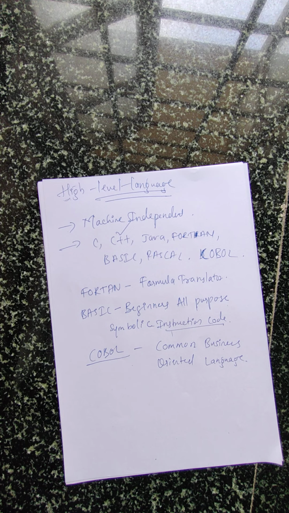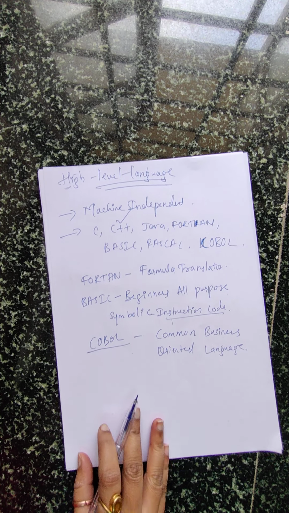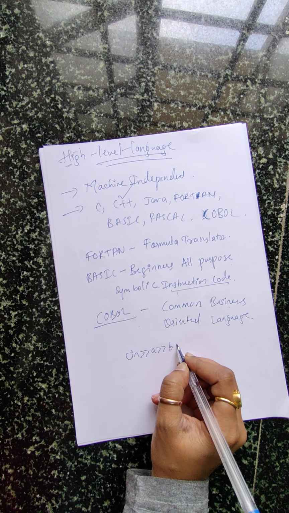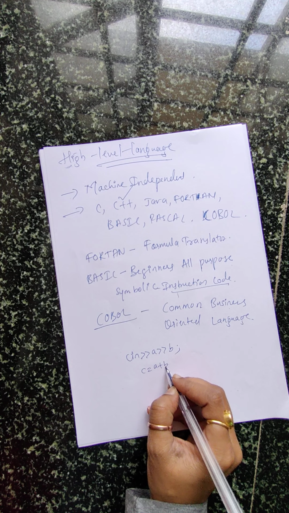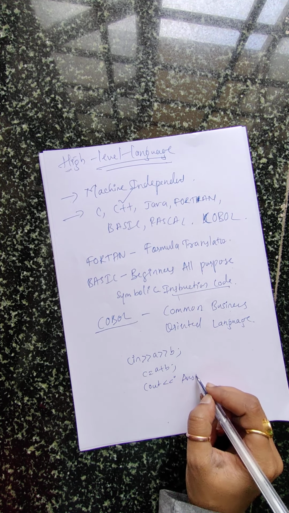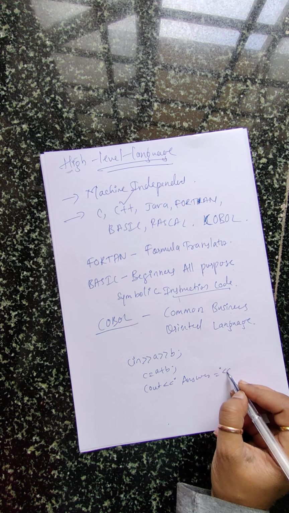Now if you want to know how we write the code in your high level language, we had seen the code for adding 2 numbers in your machine code also. We had seen the same code in your assembly level language also. Now I will tell you how we can write the same code in your high level language. So what we do here is we say C in A and B, C is equal to A plus B, and we say C out answer C.